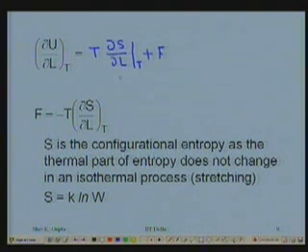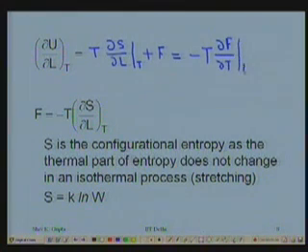Experimentally, when we measure, I cannot measure this as I already told you. What I will be measuring experimentally is minus of T times delta F by delta T at constant length plus F. Because delta S by delta L at constant temperature is equal to minus delta F by delta T at constant length.